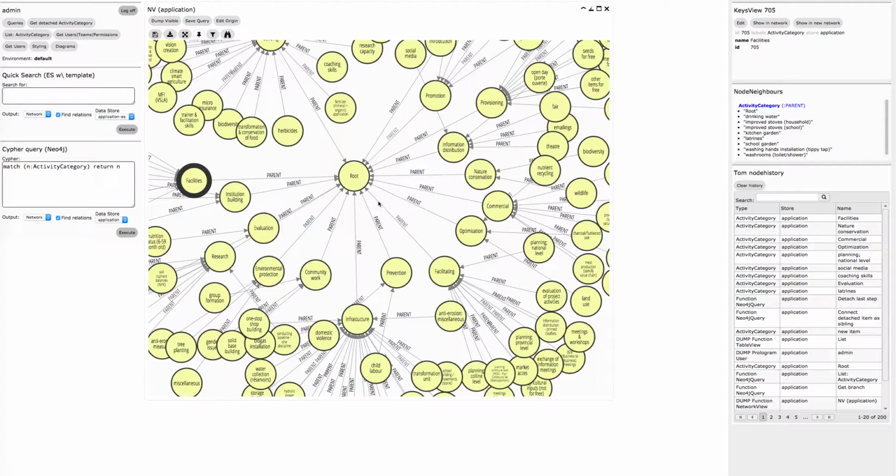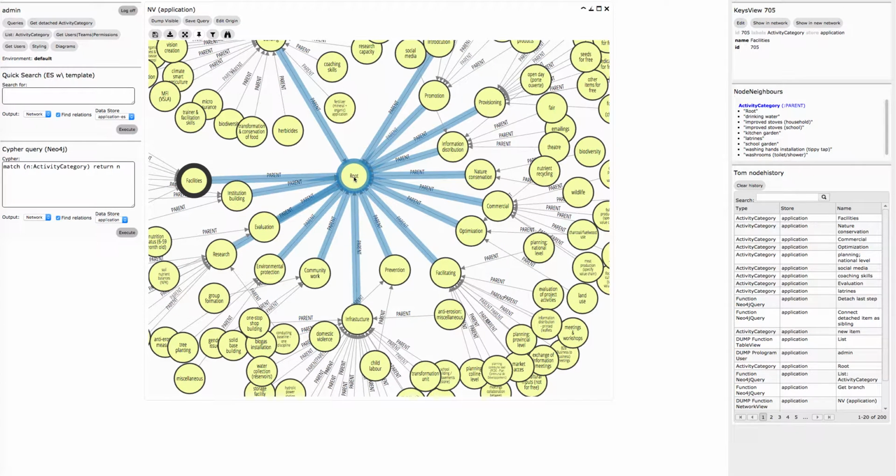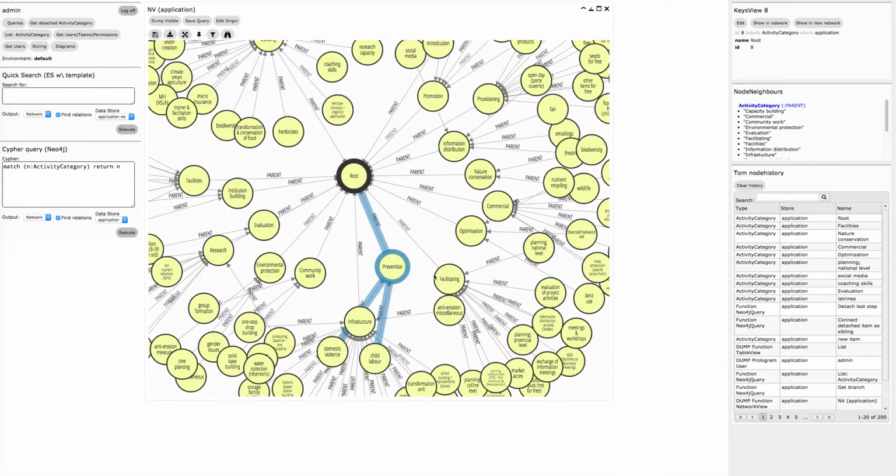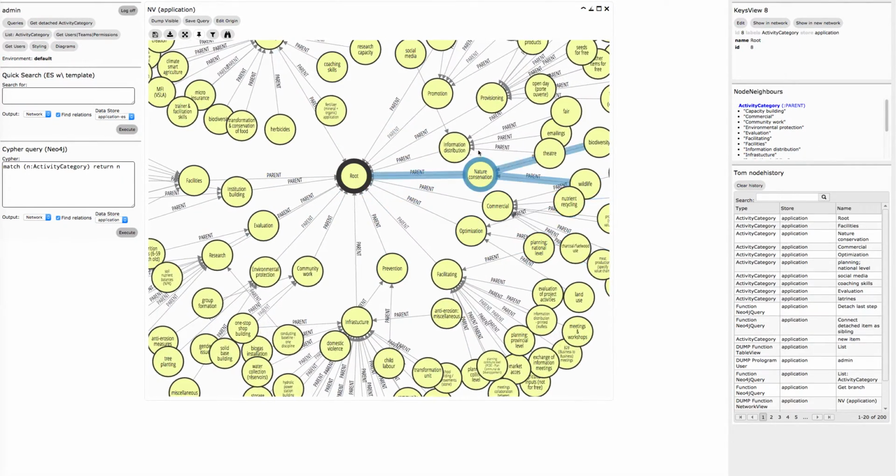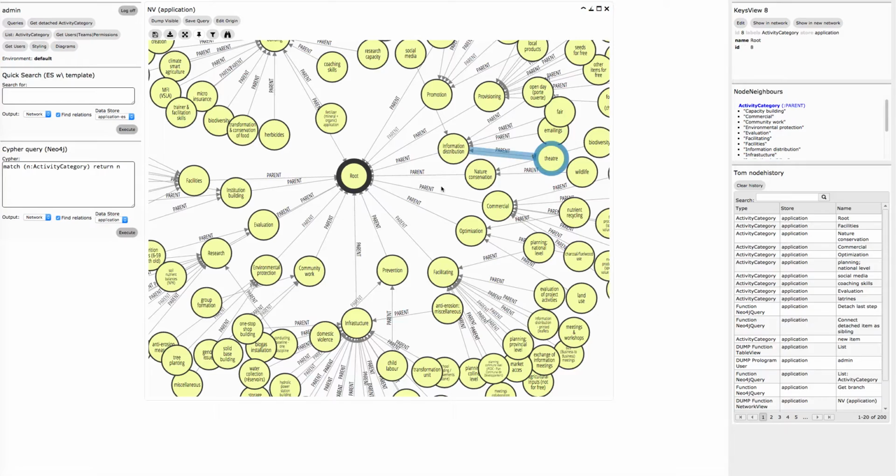The structure we're looking at is a hierarchy of tags for activities, which have a root node, and then they have a number of children who have children, who have children, who have children, etc.